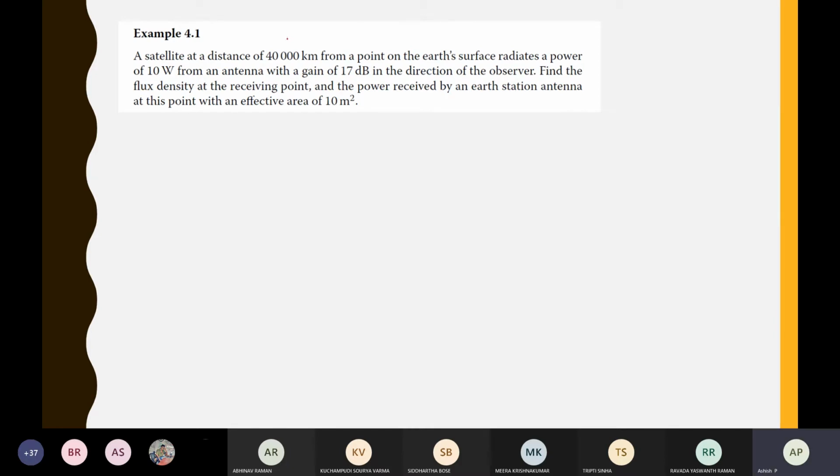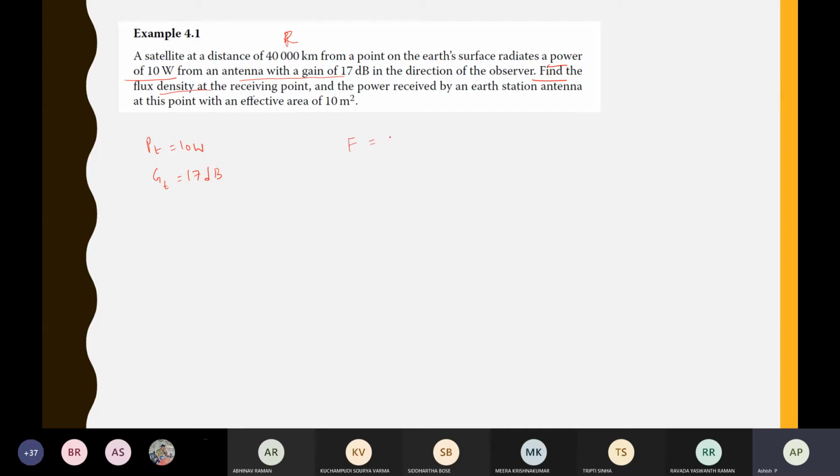The distance r is given as 40,000 kilometers, and it radiates a power of 10 watts. So PT is 10 watts, from an antenna with a gain. The transmitting antenna gain is given in dB, so 17 dB. What is being asked is to find the flux density at a receiving point.